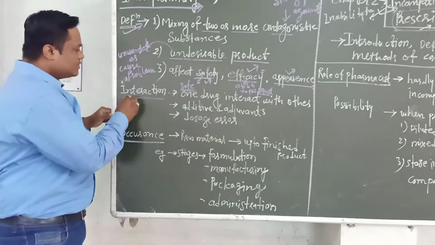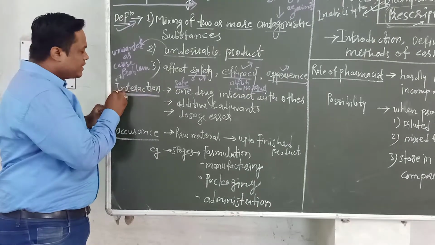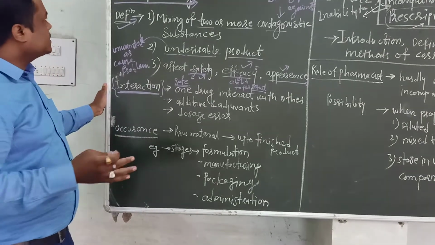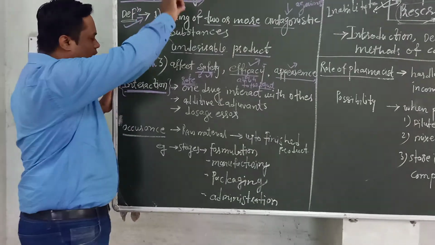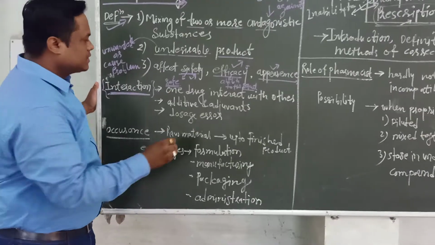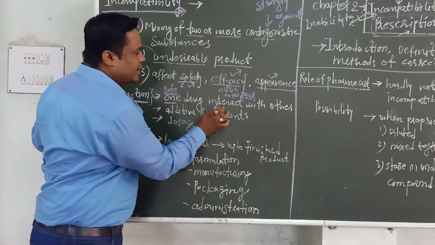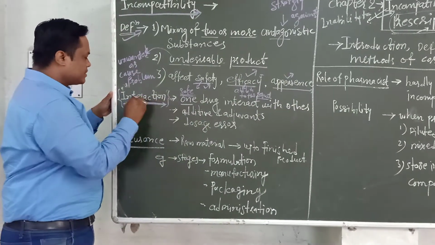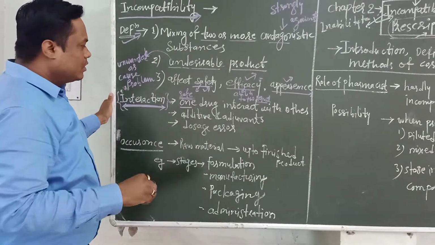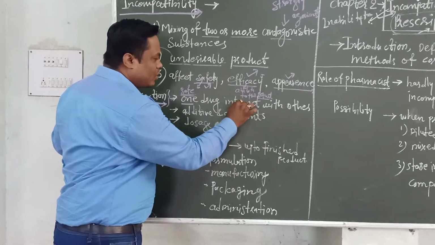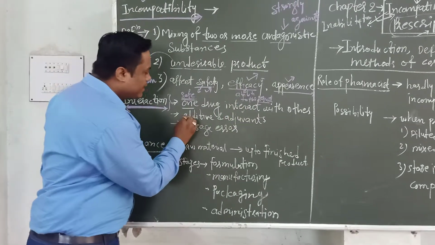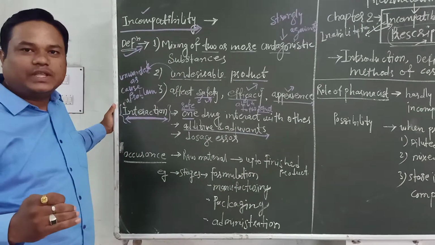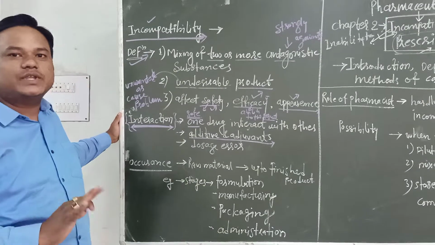Second, we have to see the interaction. What is the interaction? In incompatibility, the interaction occurs when one drug interacts with another drug. This is the interaction. And why does this interaction occur? Because the drug contains different additives or adjuvants which are added during the preparation of the pharmaceutical product.